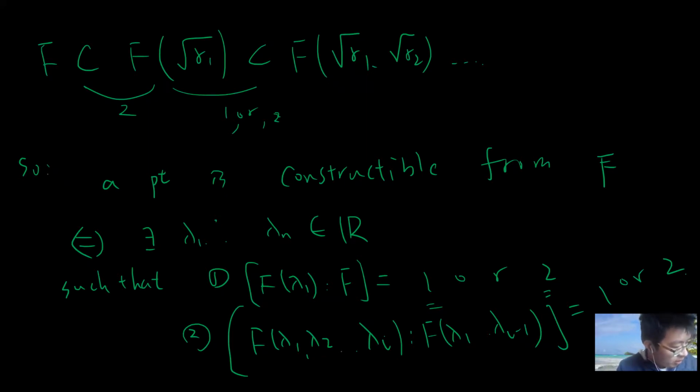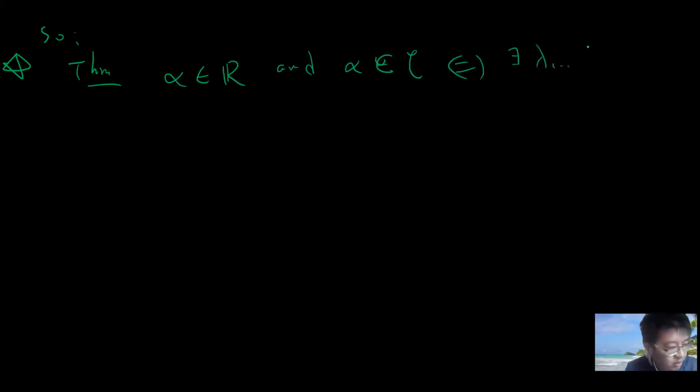Okay, so now we have our theorem, which you can use. This is the main theorem that I want to prove. This theorem can give us various examples of which one is constructible and which one is not. Theorem: let alpha belong to the real numbers. Alpha is constructible if and only if there are lambda 1, up to lambda n, real numbers, such that alpha belongs to F adjoin lambda 1 up to lambda n, where F is the rationals, because we are starting from some basic length scale.